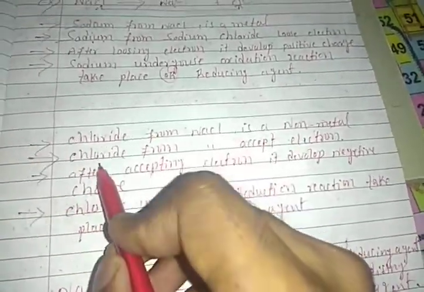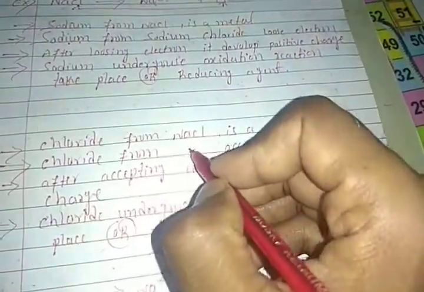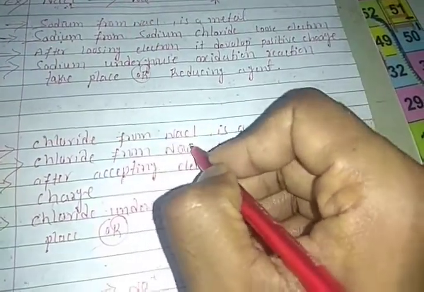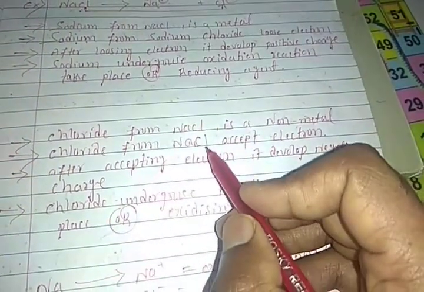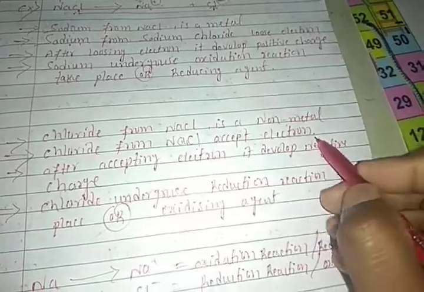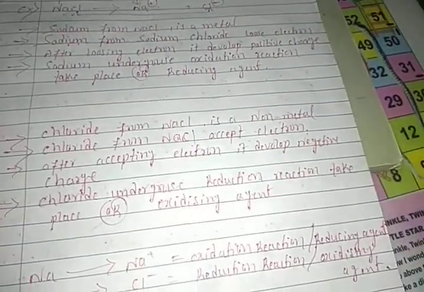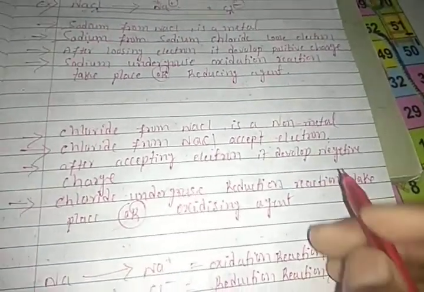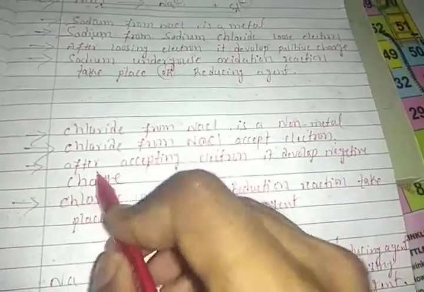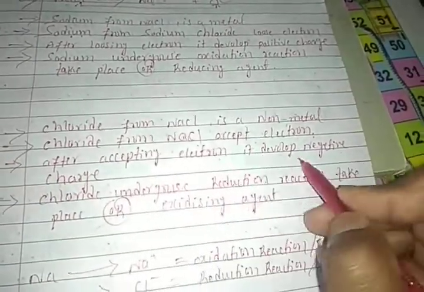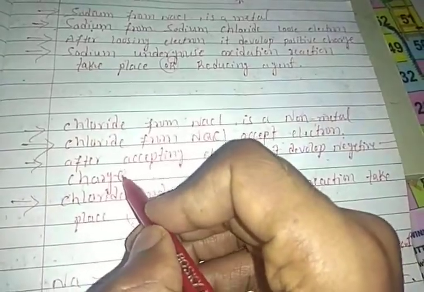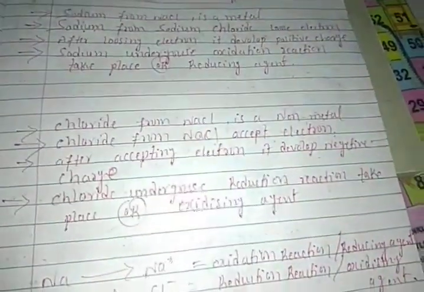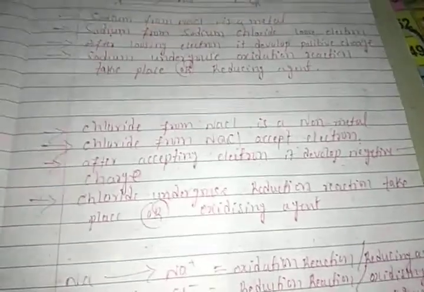So chloride accepts electrons, and after accepting electrons it develops a negative charge.